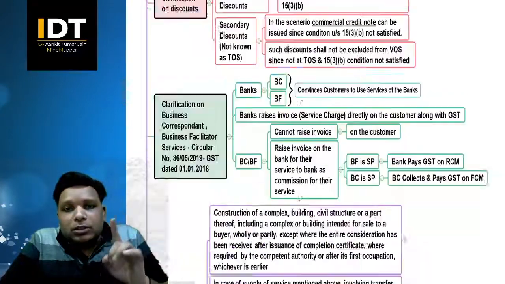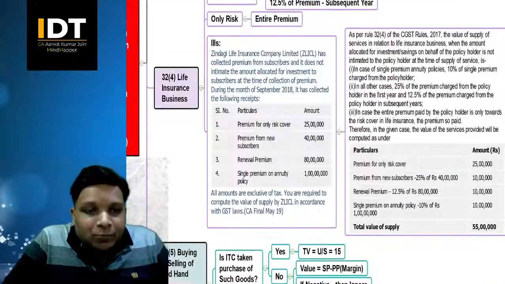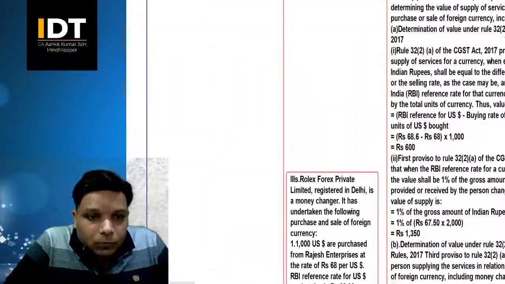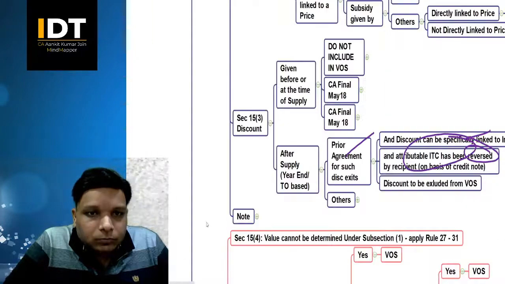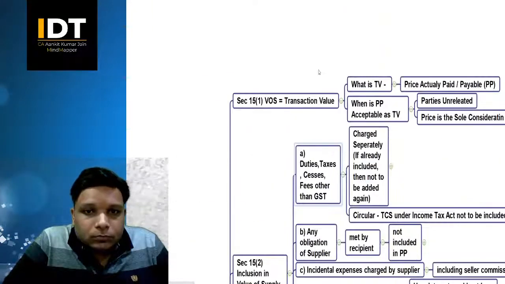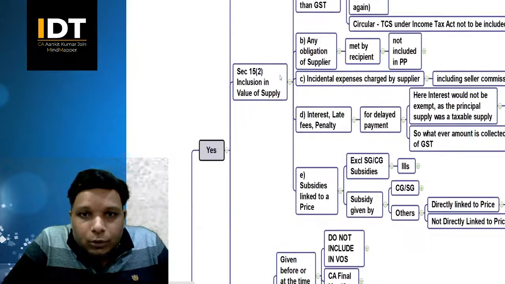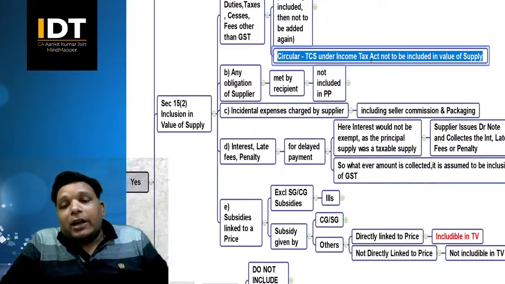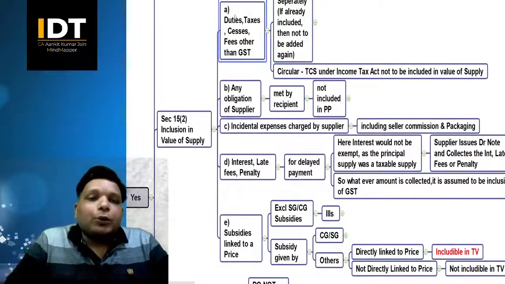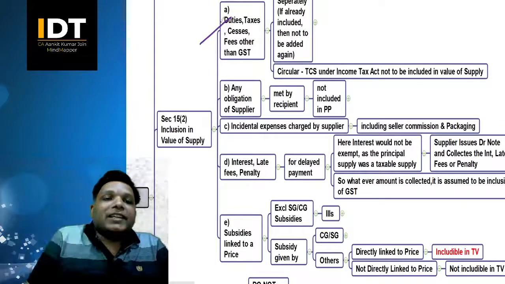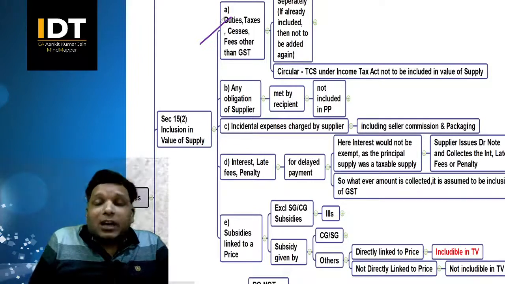So there is one more circular which we have missed in the beginning. Let me just take you through that circular also. One second. 15.1, 15.2, right, this circular. Under this 15.2 we have seen 15.2a which spoke about duties, taxes, cess, fees and other charges, other than GST, right?